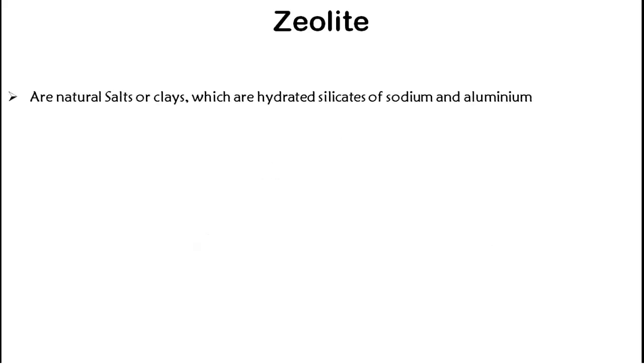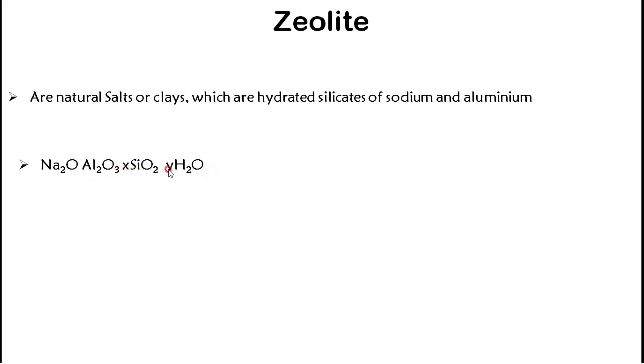Zeolite, what is this zeolite? Zeolite is a natural salt or clay which is hydrated silicates of sodium and aluminate. Silicates of sodium and aluminate mixed with water, that is called your zeolite. The chemical formula for zeolite is Na2O, Al2O3, xSiO2, yH2O.